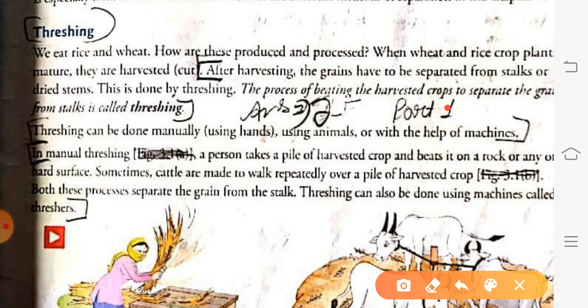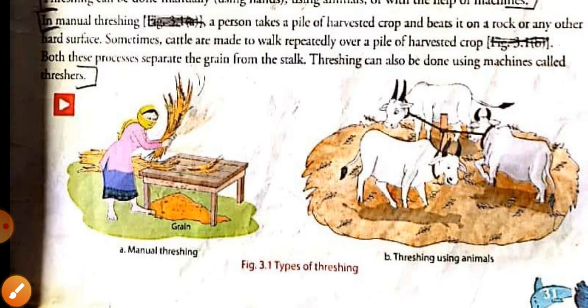The process of separating the harvested grains from the stalk is known as threshing. Threshing is usually done in 3 ways. The first is the manual method, like we can see here. Threshing was first done by the manual method, where women used to beat the crops by hand. Second, with the introduction of the wheel, another method developed, that was using animals. And now in present day, machines are used to remove grains from the stalk, and those machines are called threshers.